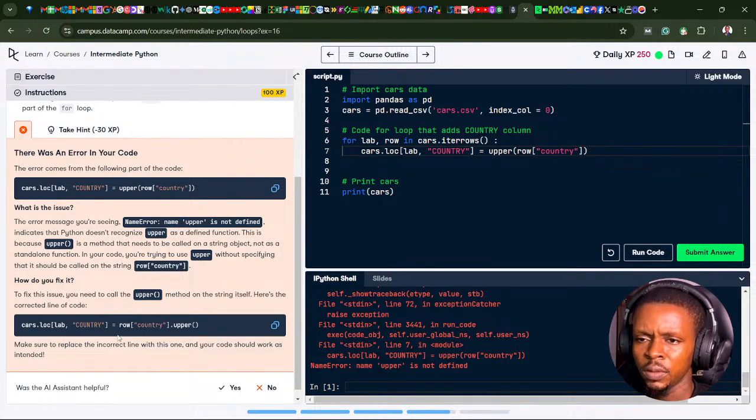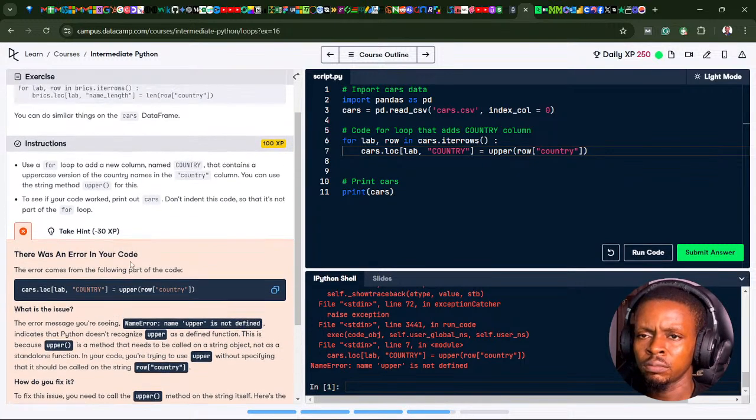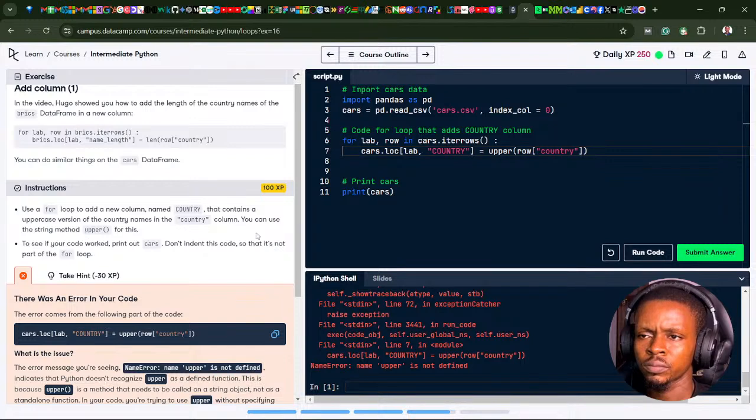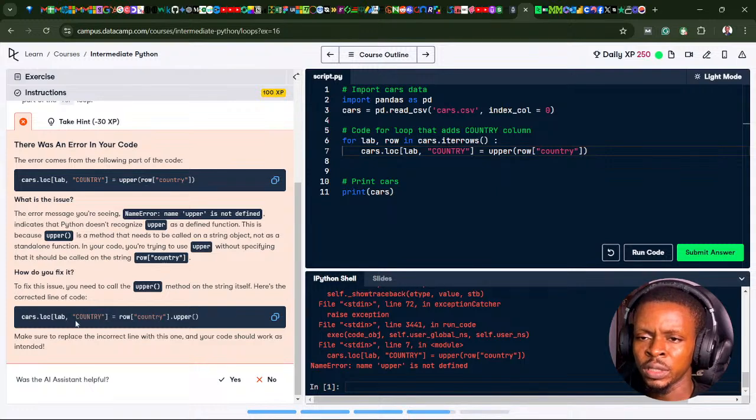Oh, my upper is supposed to come as row country dot upper. Will that still work? Hmm. You can use the string method upper for this. So my upper is supposed to convert the whole country column into uppercase, but this code is telling me to put row country dot upper.